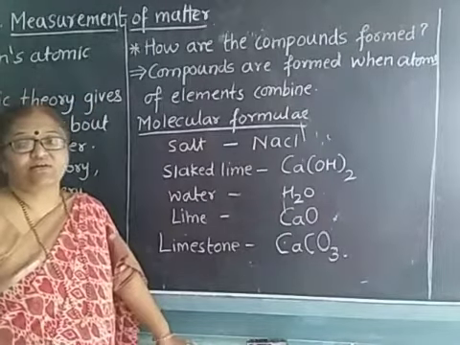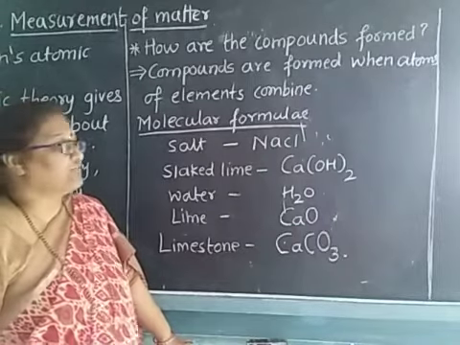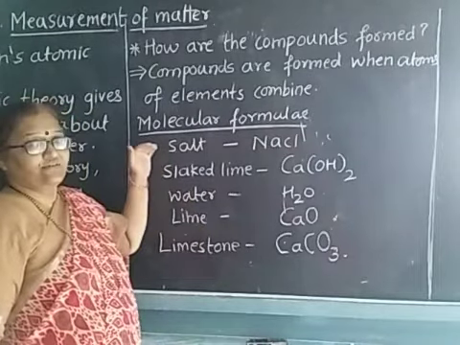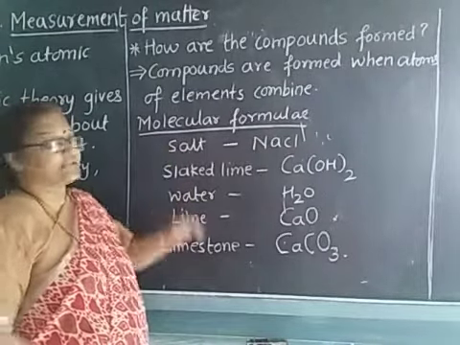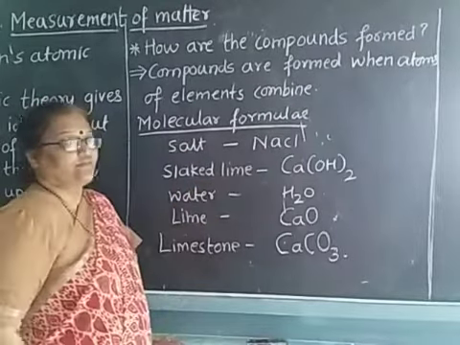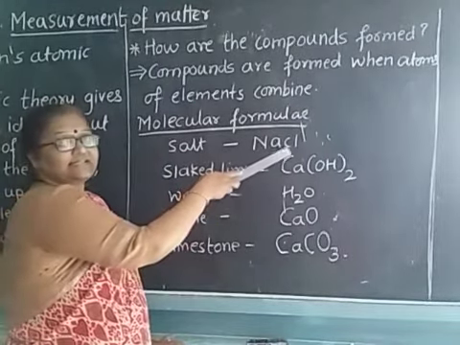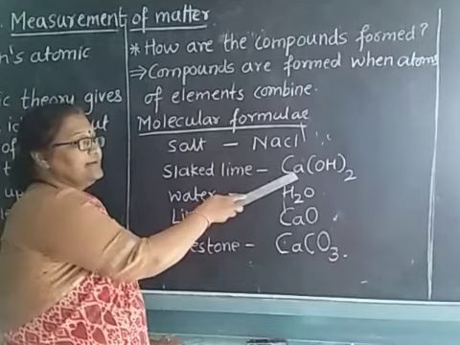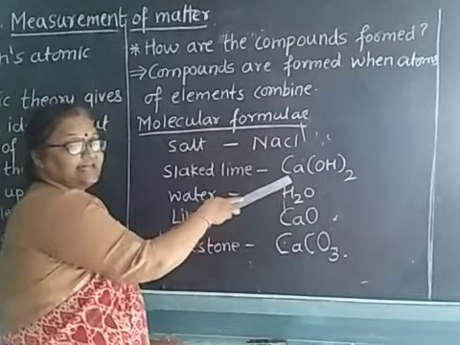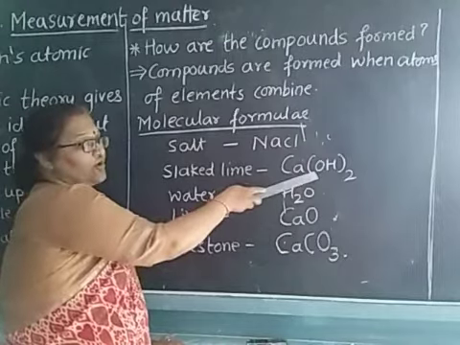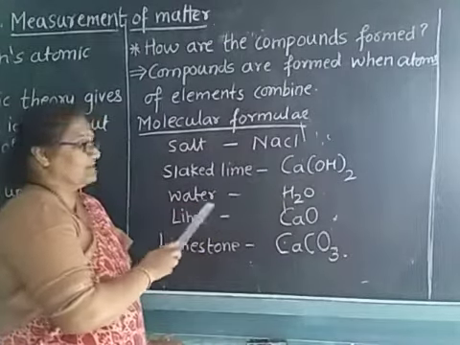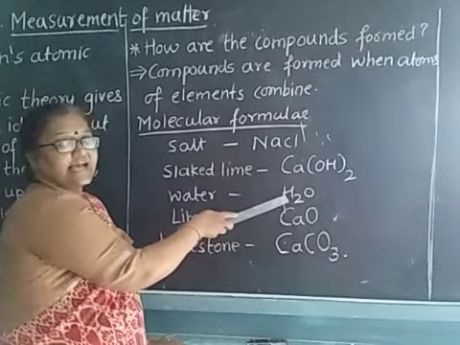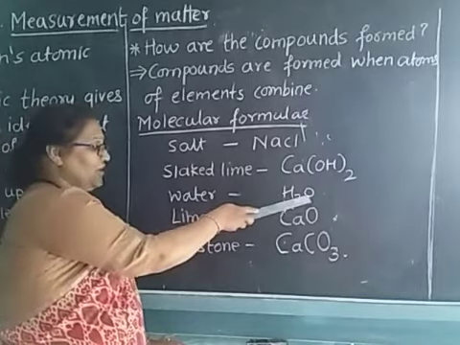In your book, there is one question asked about the molecular formula. Here I have written the various molecular formulas of the substances. Please follow that. Salt is written as NaCl, where Na represents sodium and Cl represents chlorine. Slaked lime is given by the formula Ca(OH)2, that is, Ca stands for calcium, O for oxygen, H for hydrogen. Then water. Water's formula is H2O, where H stands for hydrogen, O stands for oxygen.